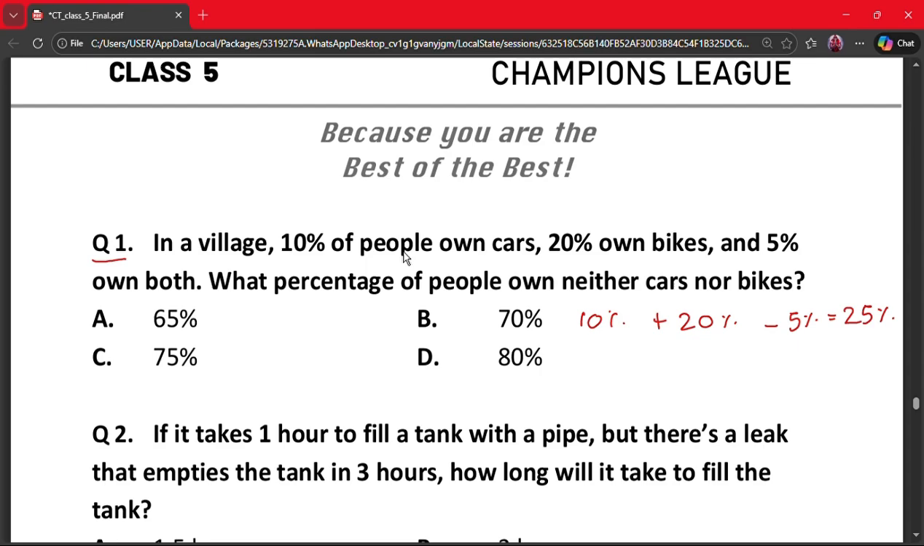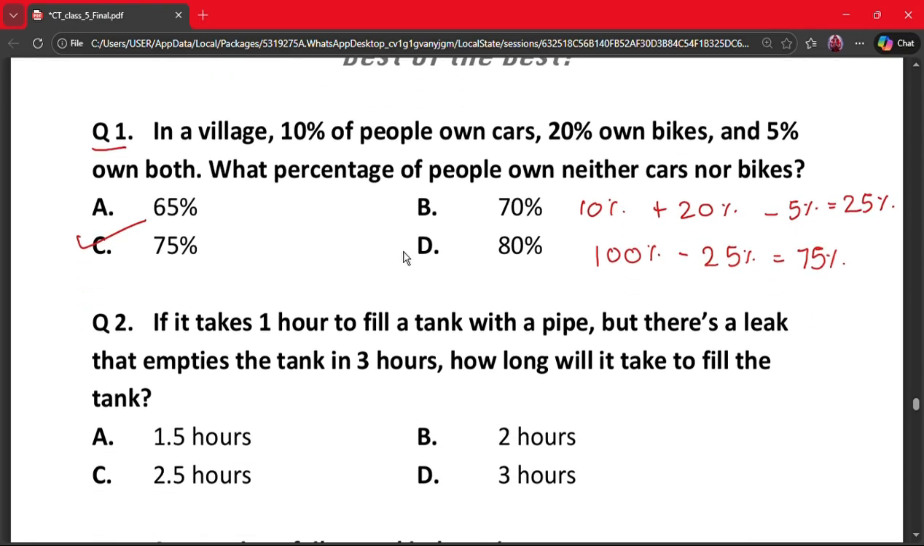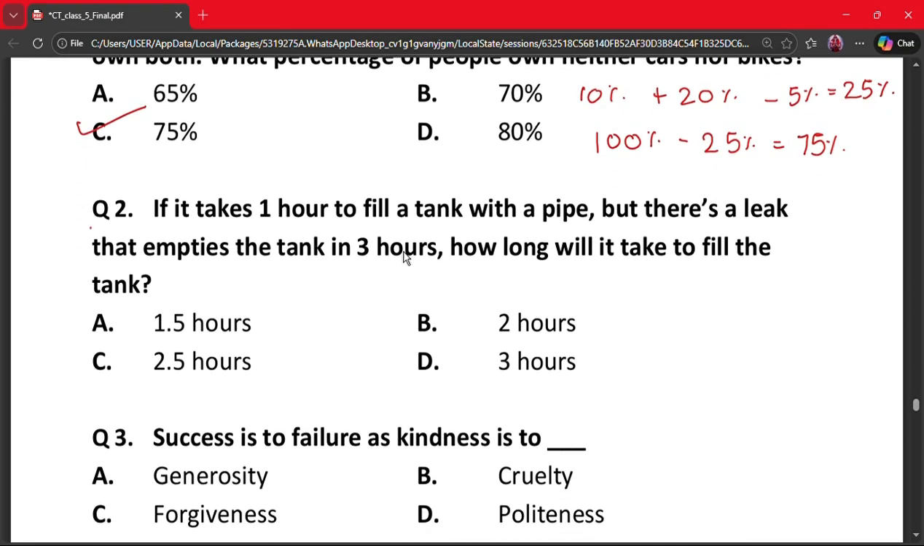People owning neither is 100% minus 25%, which is equal to 75%. So option C is the correct option. Our next question is question number 2.